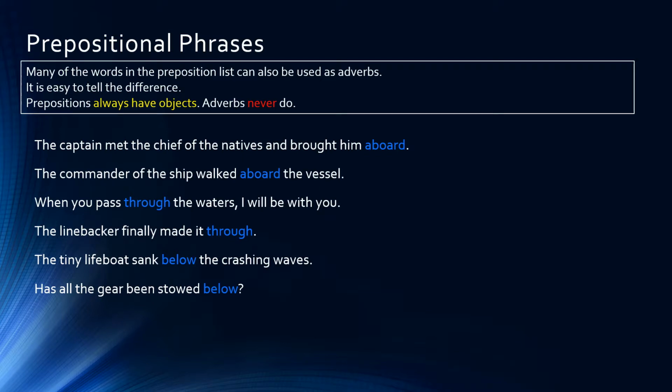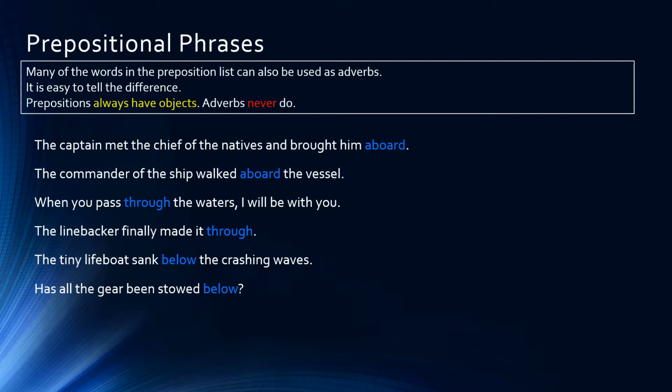But in some of these sentences, the words are being used as prepositions to begin a prepositional phrase. And in other of these sentences, the prepositions are actually being used as adverbs. So, let's read through these sentences again and try to determine whether it's a preposition or an adverb.